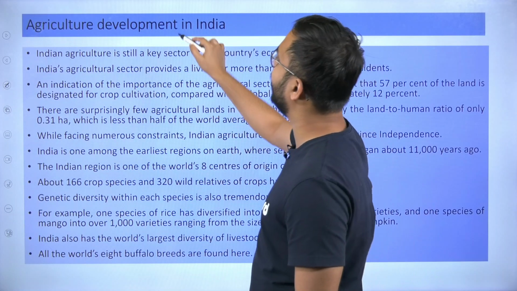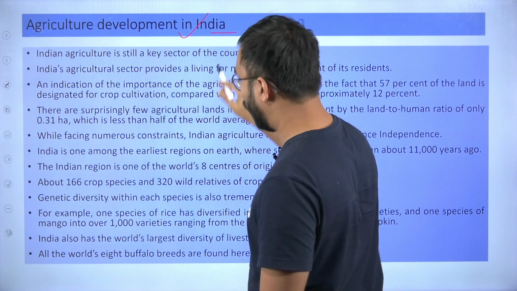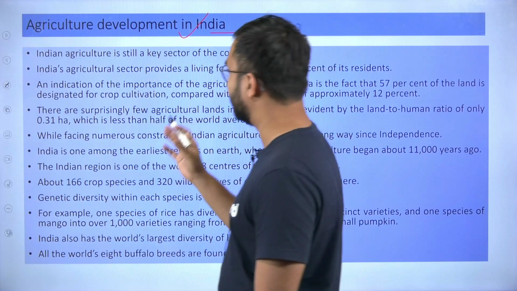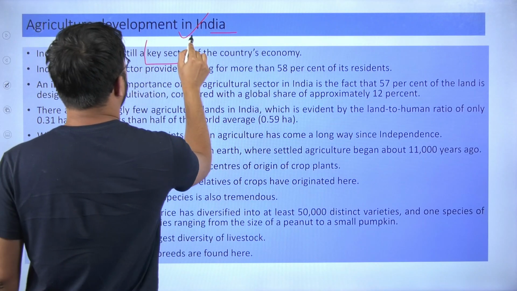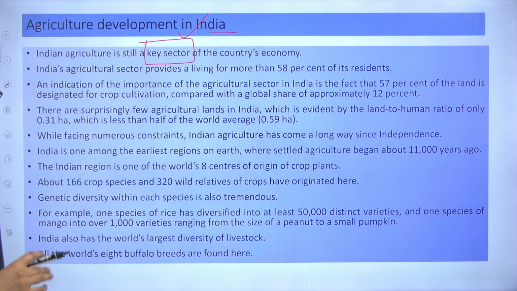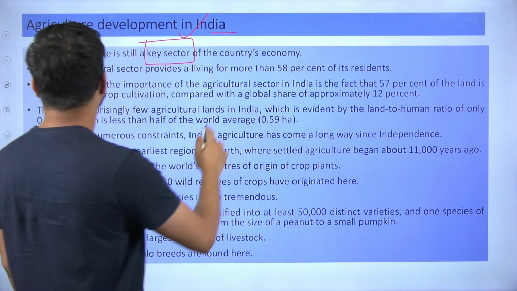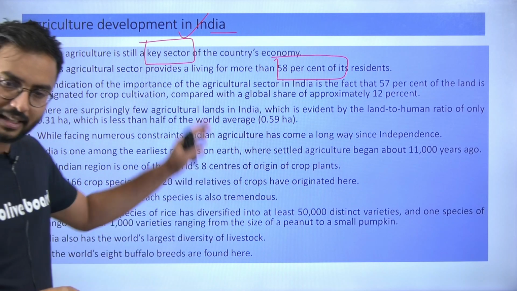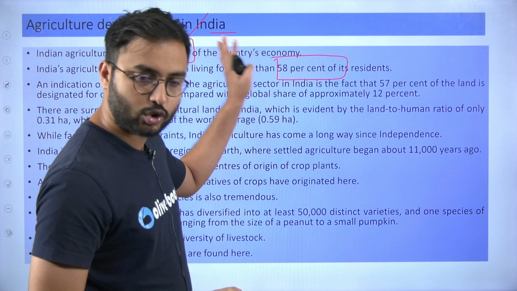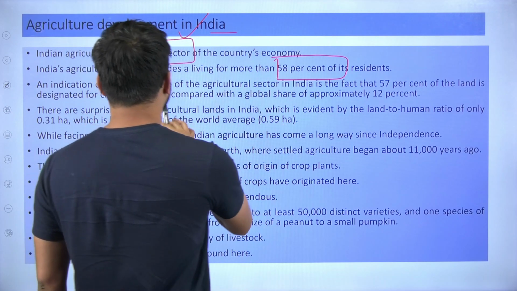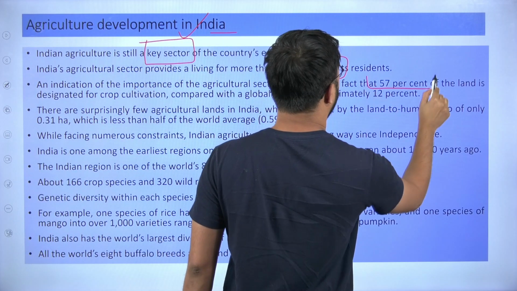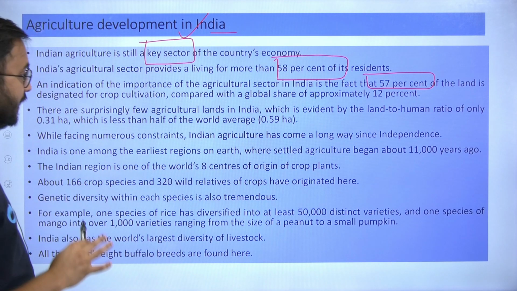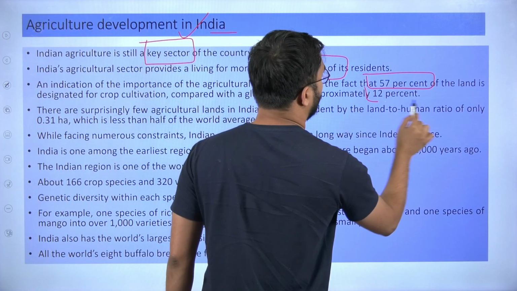Now let us talk about agricultural development in India. I know numerous things have been mentioned here, but I will give you a brief to understand. First thing is that agriculture is a key sector in India's economy. If you see, agriculture provides a living for 58% of its residents. Don't read everything, just concentrate on whatever I am telling. The indication of the importance of agriculture, if you see, is that 50% of the land is designated for crop cultivation in India, where the global percentage is only 12%.